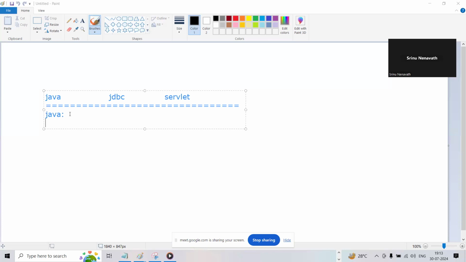So why do we need to learn Java, why do we need to learn JDBC? I'm asking for a few points of Java, a few points of JDBC, and a few points of Servlet. You don't know? Why do we need to learn Java? For example, to create a website, an application. That's one of the purposes.